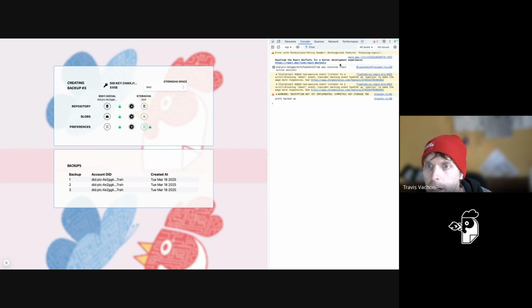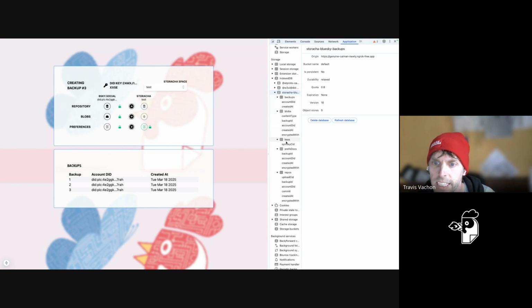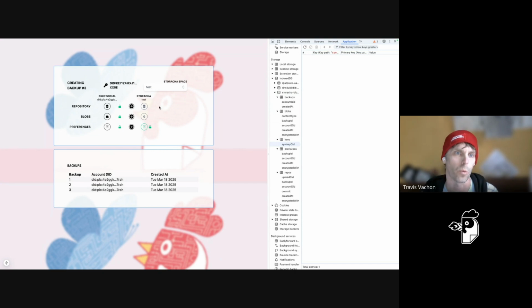You can actually even see over here, if you're curious, what this all looks like. We have backups, we have blobs, and we have keys, and the keys already have a spot for a symmetric key CID. So we will track the symmetric key CID, and when we want to do encryption, we'll go get the symmetric key, decrypt it, and actually use it for the encryption, and ditto when we want to do the decryption and get it back out. So this is a working backup system.